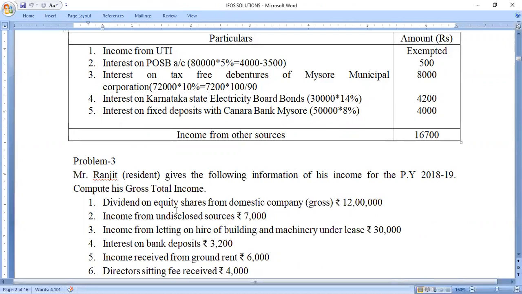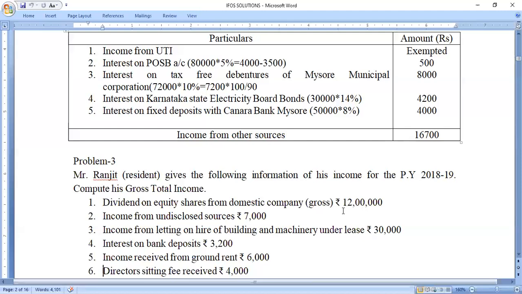First one, dividend on equity shares from domestic company, gross rupees 12,000. So in the theory part, it was clearly explained that if you are receiving any dividend from a domestic company, or maybe units of Unit Trust of India, up to rupees 10 lakh, we can claim the exemption.